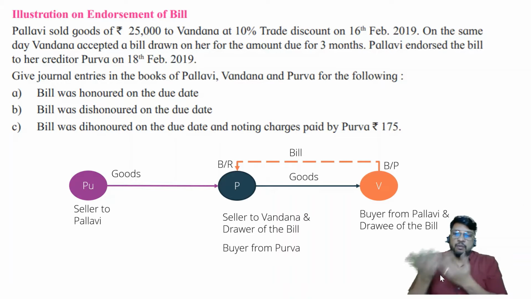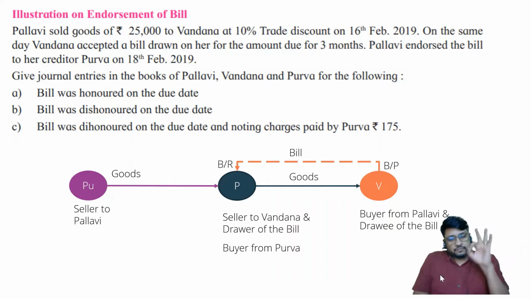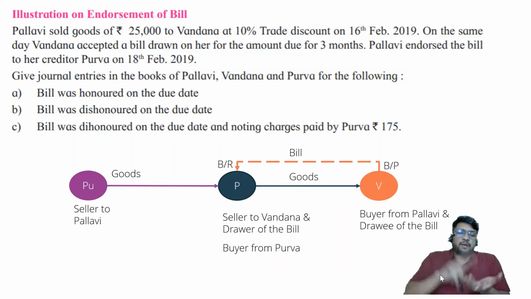Anyway, the amount which I should pay to you is around 22,500, and I am already having one bill which is drawn by me, accepted by Vandana, payable after 3 months, and it is of rupees 22,500. It does not have just my name, but I have already mentioned there either pay me or pay my order. So if I am giving it to you with a name written and a signature put there, Purva will say, that's a good thing, you are giving it to me.